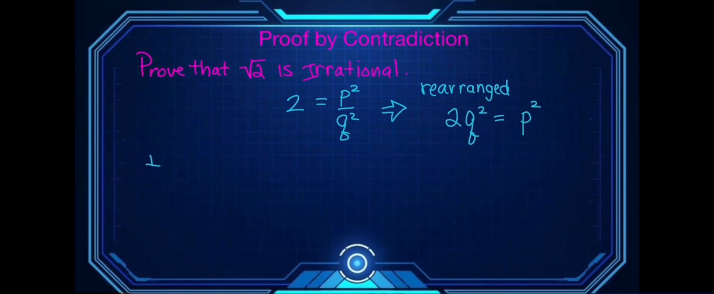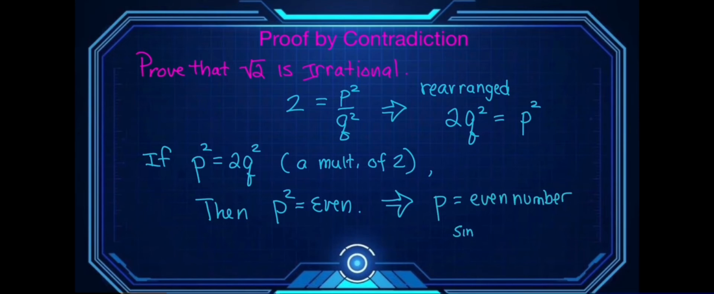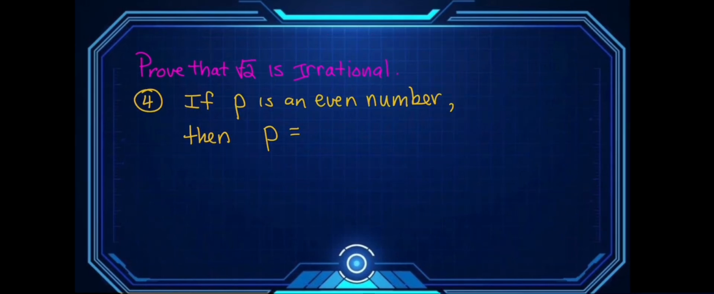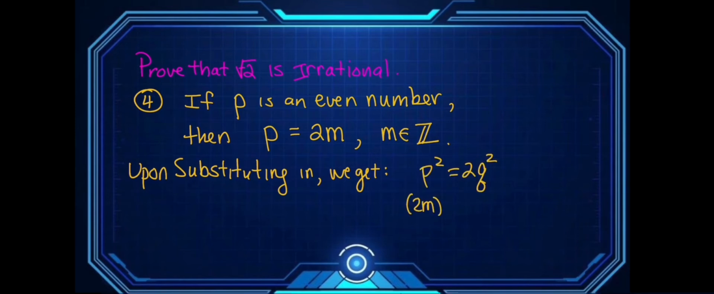If we can write this as 2q squared equals p squared, then p squared is a multiple of 2. In other words, it's an even number. And that would also imply that p is an even number, since an odd squared is always odd. So now we can rewrite p as an integer 2m and substitute into our equation p squared equals 2q squared. That becomes 2m squared equals q squared, after a little bit of simplification.